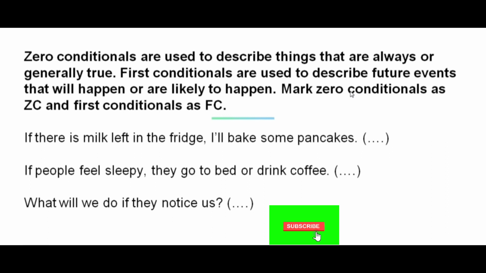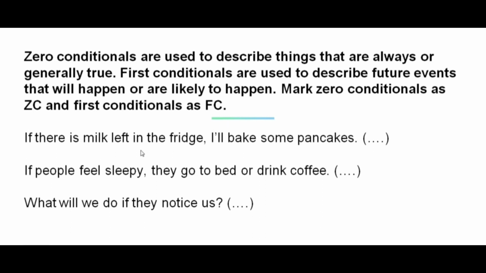Remember that zero conditionals are used to describe things that are always or generally true, and first conditionals are used to describe future events that will happen or are likely to happen. Now read the sentences below and mark zero conditionals as ZC and first conditionals as FC.